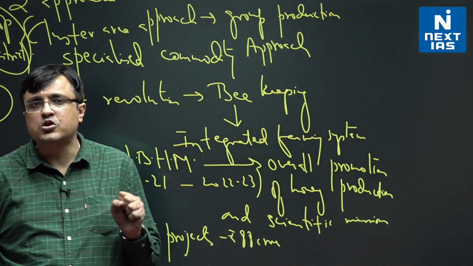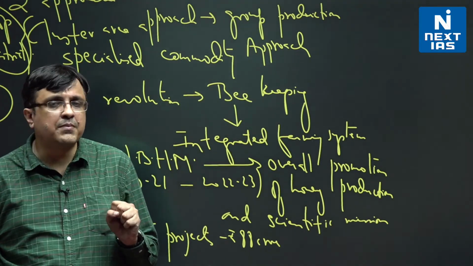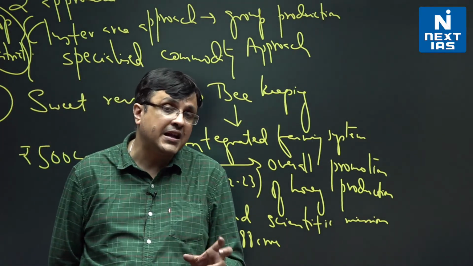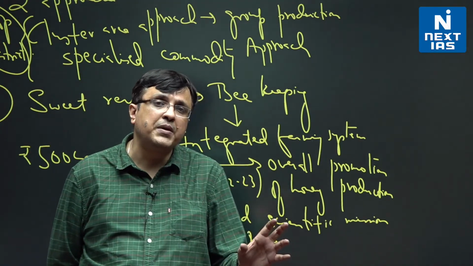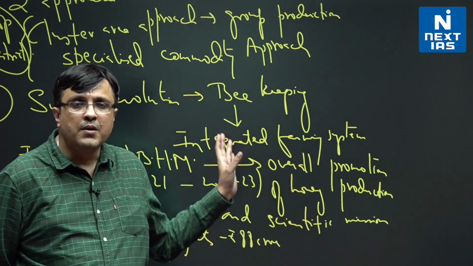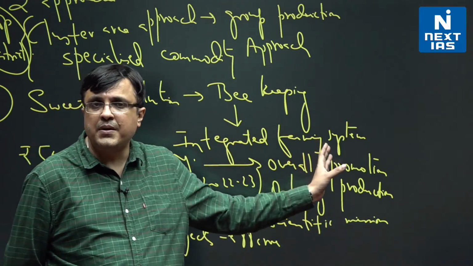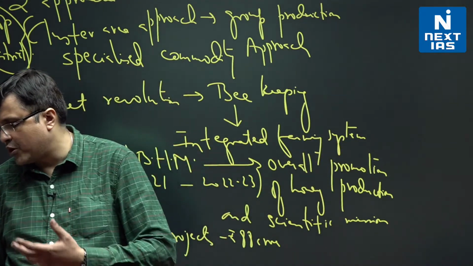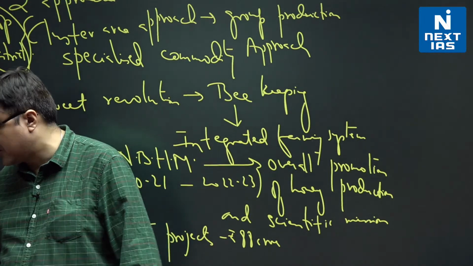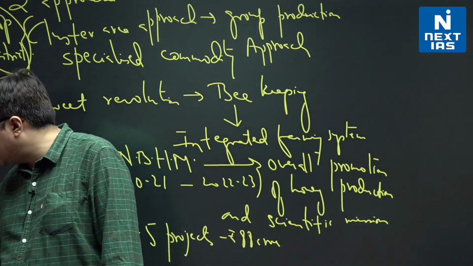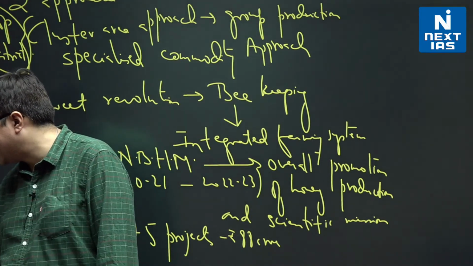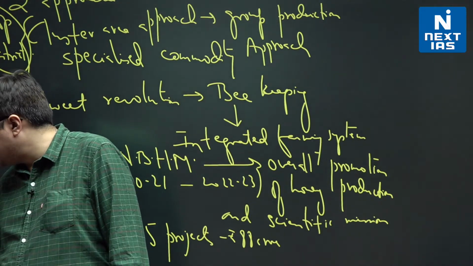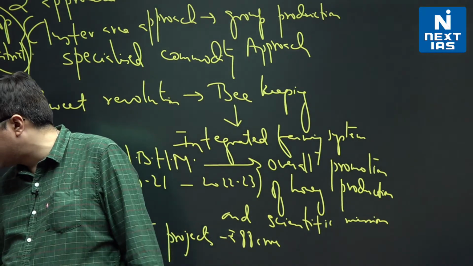They will help you write a solid and well-informed answer with some concrete language when you write your answer in the mains exam. In prelims, if by chance they ask you something related to beekeeping, NBHM, now you know the projects approved, you know the government budget, and the benefits, etc. So this is the way you should approach your prelims exam preparation also. Then, there is the question of the scheme type. Yes, this NBHM is a central sector scheme.